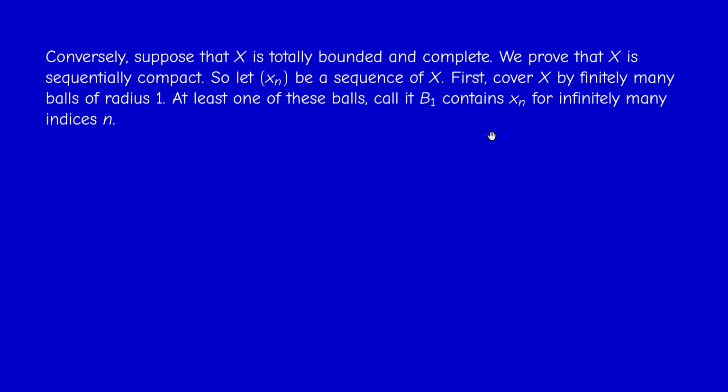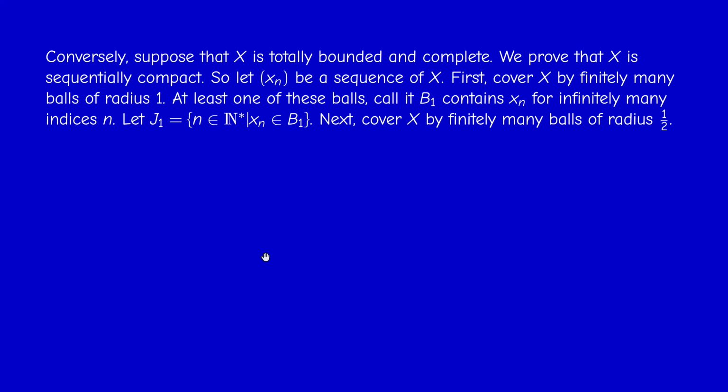But the indices are infinite. Now let J1 be the set of indices n such that xn belongs to B1. So what we said tells us that J1 is infinite. And don't confuse here infinity of J1 with infinitely many terms xn.